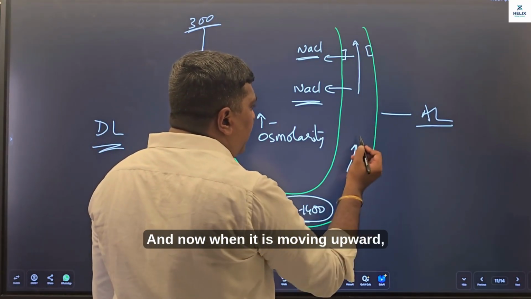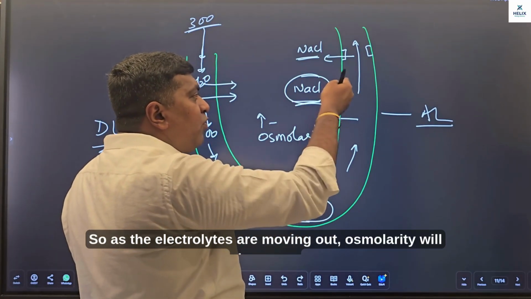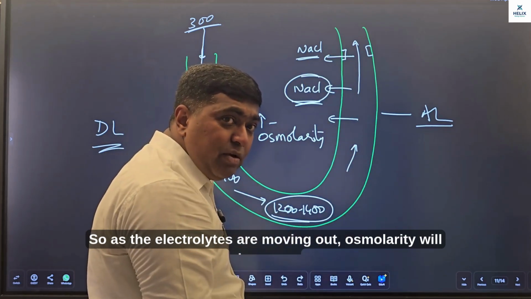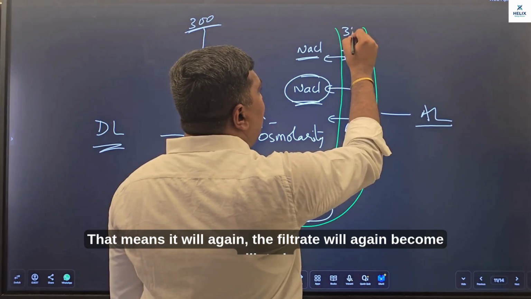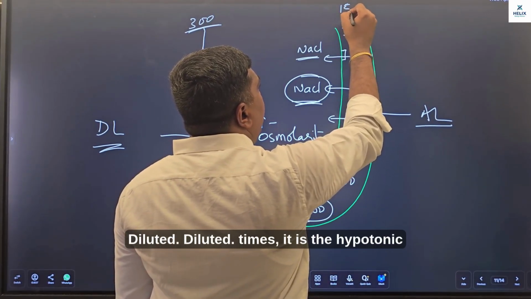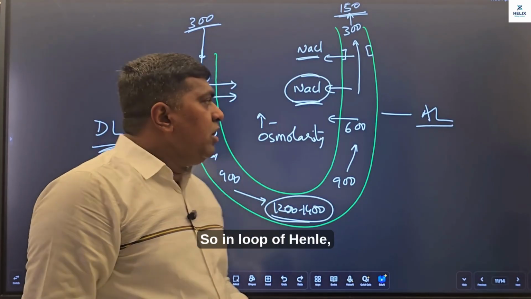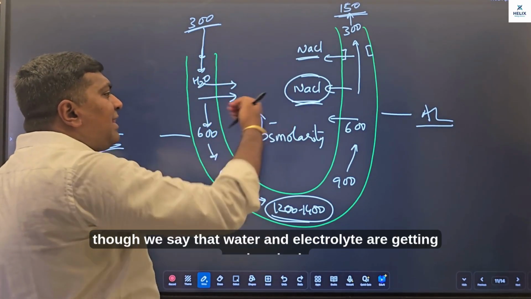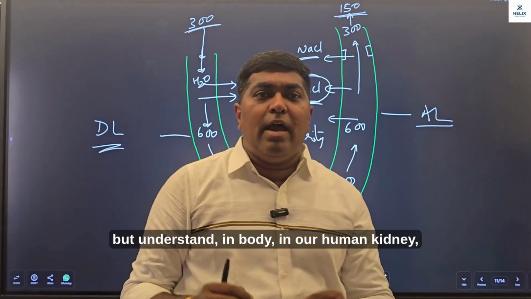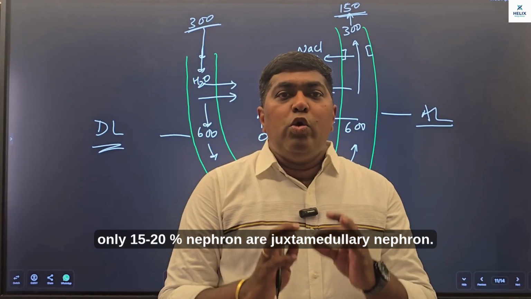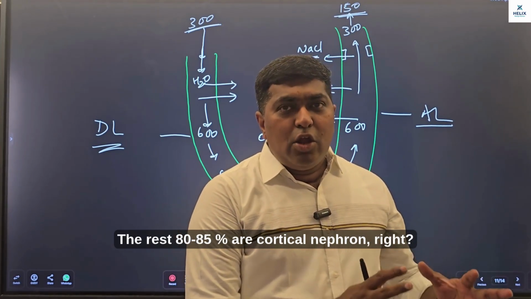And now when it is moving upward, water will not go from here, but yes, electrolyte is going. So as the electrolytes are moving out, osmolarity will decrease. That means the filtrate will again become diluted, or at times it is hypotonic before entering into the DCT. So in loop of Henle, though we say that water and electrolyte are getting reabsorbed, but understand, in our body, in human kidney, only 15 to 20% nephron are juxtamedullary nephron. The rest 80 to 85% are cortical nephron, right?